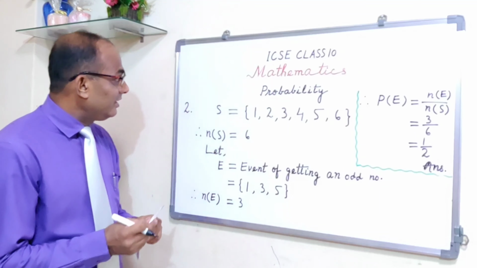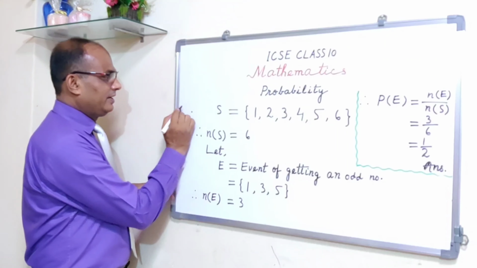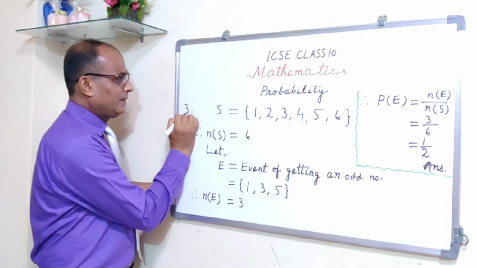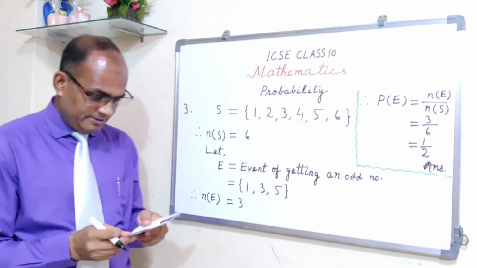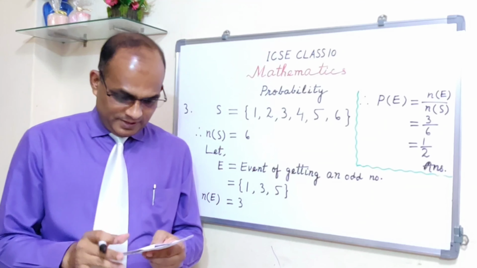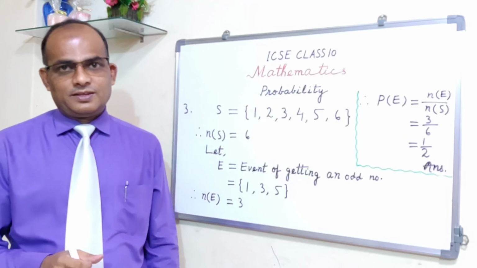Now the third question that I have taken is, a dice is rolled at random, find the probability that an even number turns up.